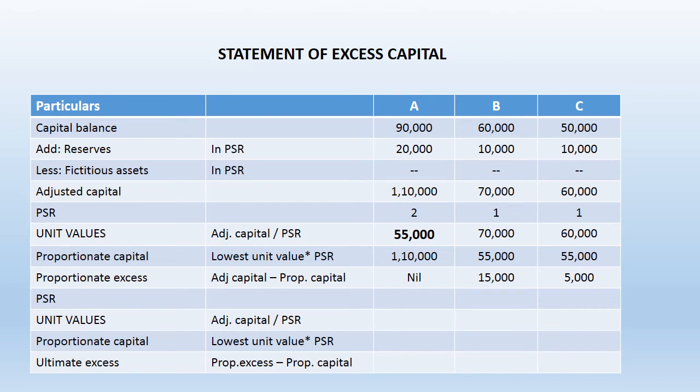For B, 55,000 into 1, it gives 55,000, and again for C, 55,000 into 1, 55,000. So proportionately, A was supposed to contribute 110, B and C were supposed to contribute 55,000 if we compare the ratio of profit sharing among the partners.